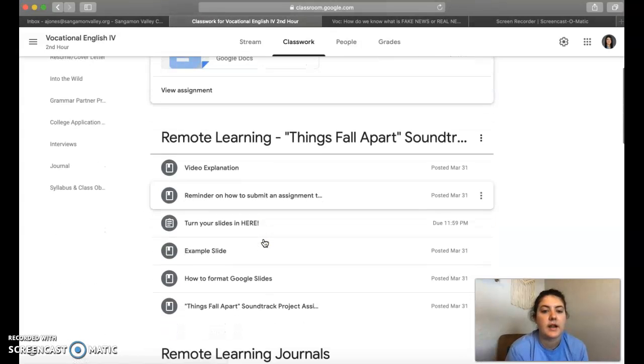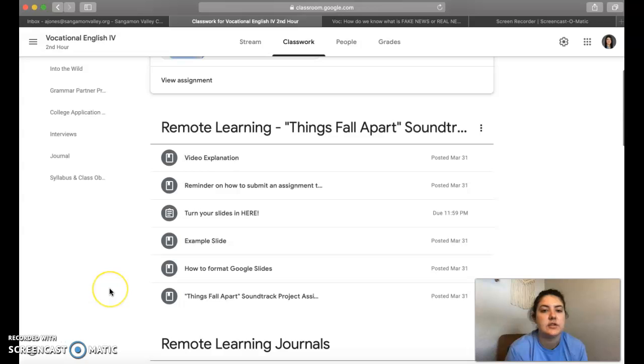Again, if you need a reminder on how to turn things into Google Slides or Google Classroom, you may find that here.